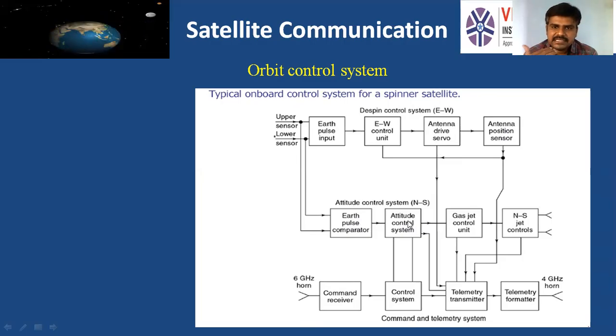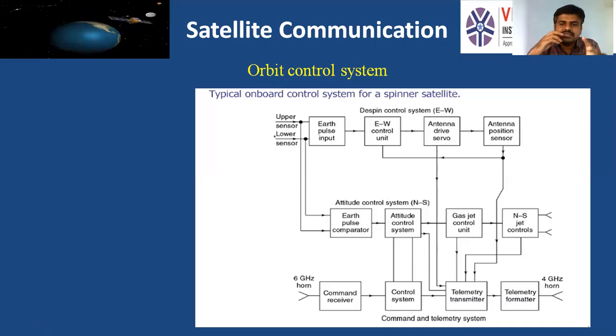If there is any variation in the sensors, then the attitude control system will be switched on from the ground control station, and the arc jet control unit will switch on the arc jets, due to which the satellite will start spinning. Whenever the satellite starts spinning, the gyroscopic forces generated due to the spinning will make the satellite come back to the correct position.